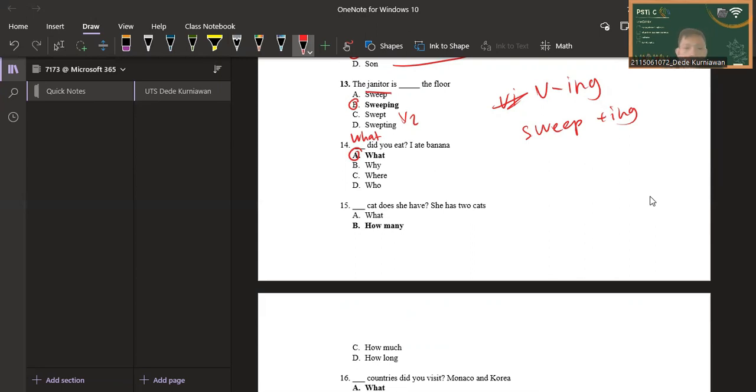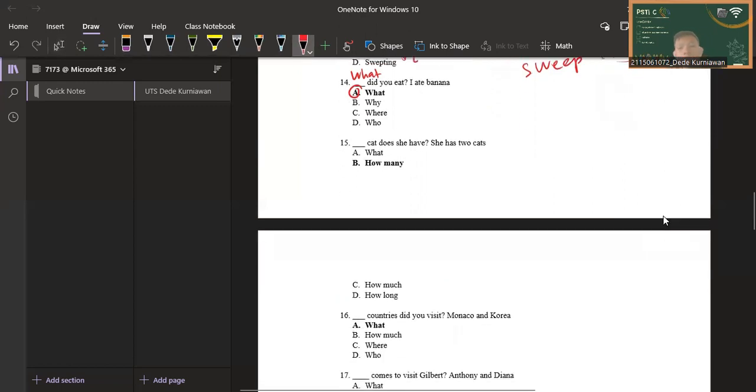The number 15: blank cat does she have? She has two cats. So here the number 15 is asking the amount of cats that she owns. So the answer is B, how many. How many cats does she have? She has two cats. What, how long, and how much are not correct.